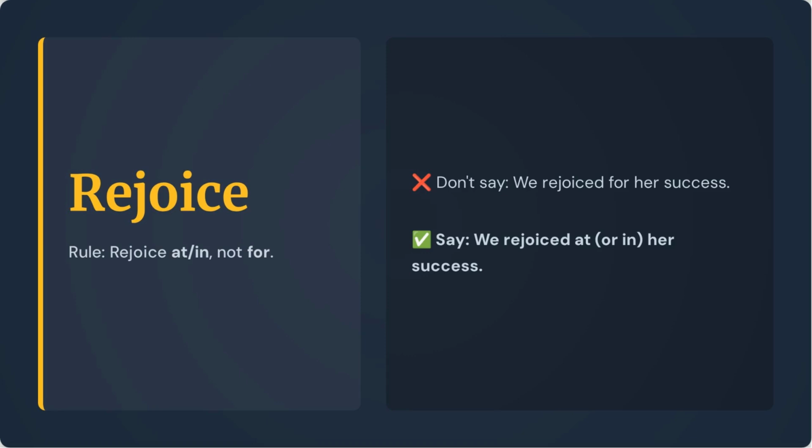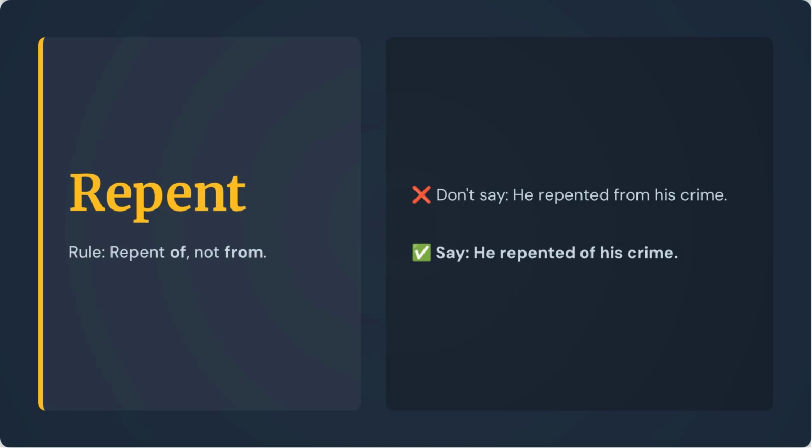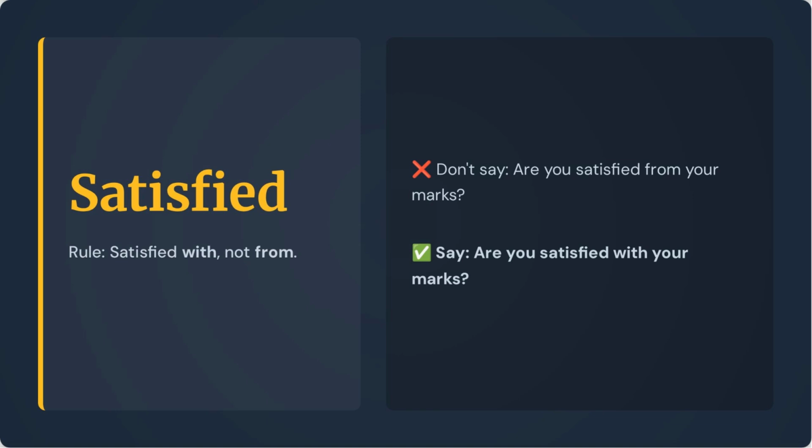When using the verb rejoice, always say at or in. We rejoiced at or in her success. Always say related to. For example, are you related to Simon? When using the verb repent, always say of. He repented of his crime. When using the word satisfied, the rule is to use satisfied with, not from. For example, say, are you satisfied with your marks?